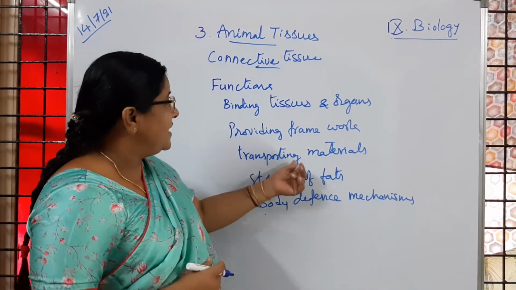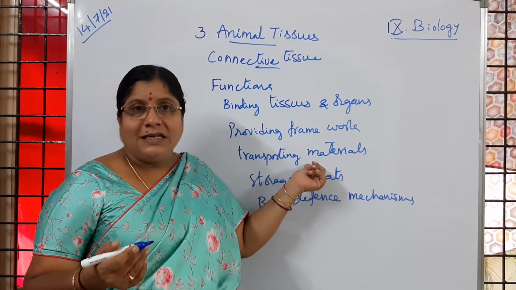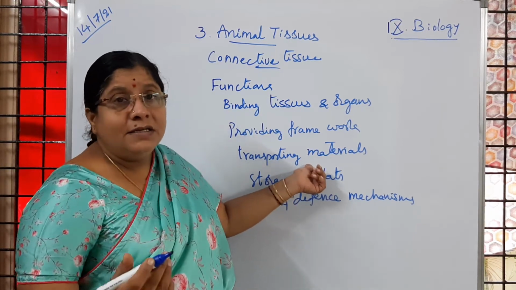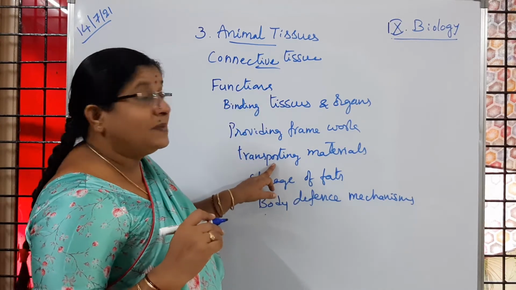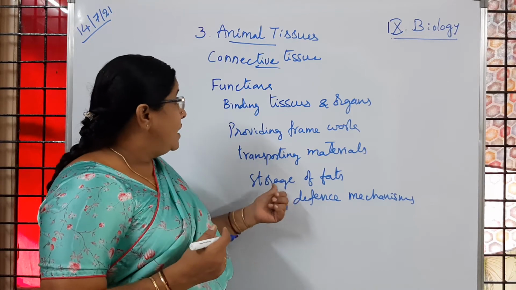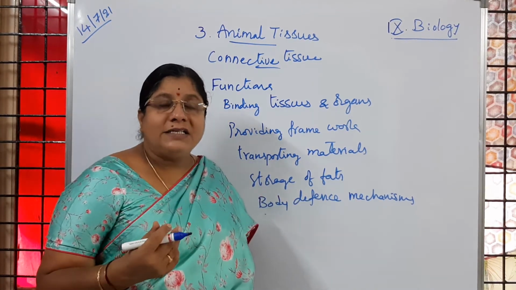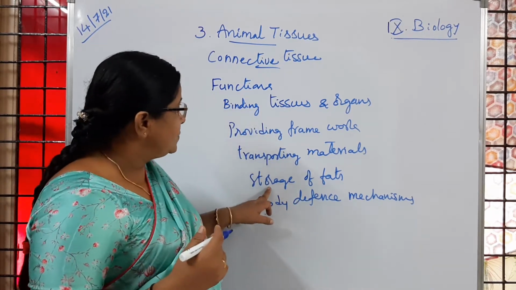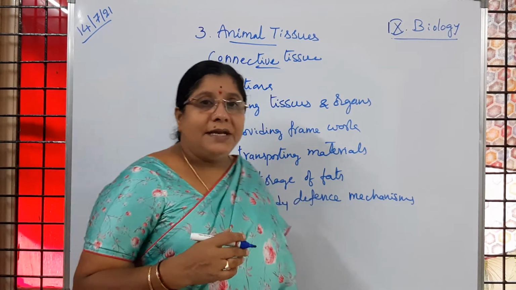Then transporting materials. The different materials needed by the cells are received because of this connective tissue. Here comes blood, which helps in transporting materials. Then storage tissue helps in storing fats. Below the skin you observe that fat is stored. Then body defense mechanism.